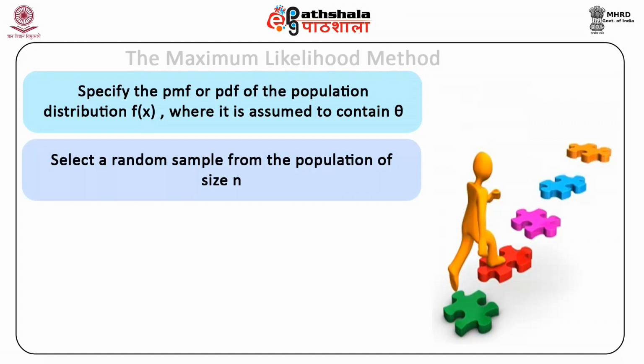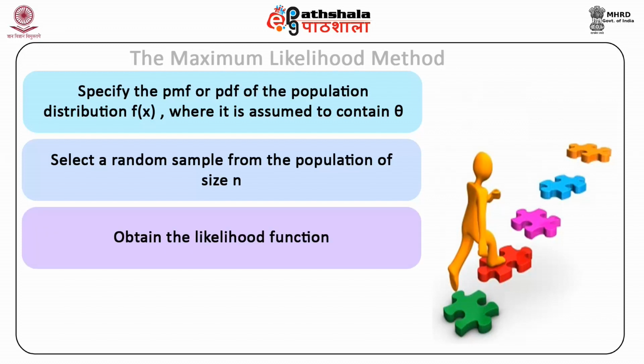Second, select a random sample from the population of size n, which will mean x1, x2 to xn. Third, obtain the likelihood function L of theta given values x1 to xn, the joint probability density of sample observations as a function of theta.